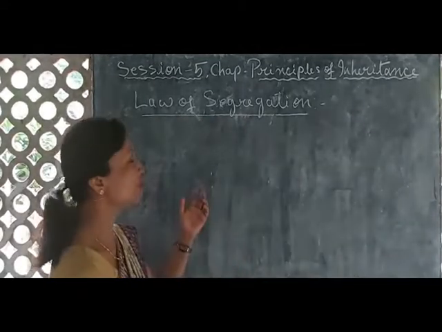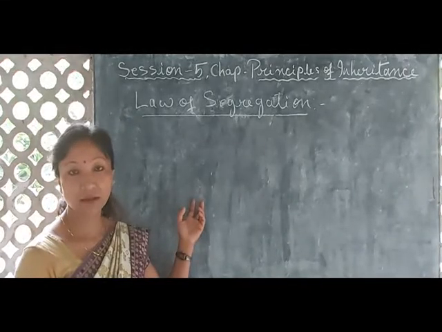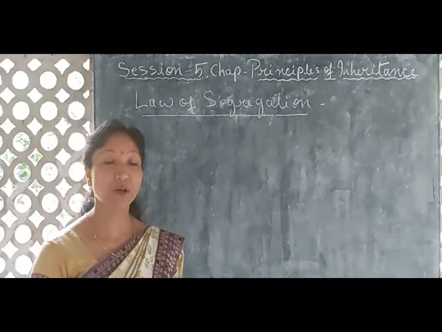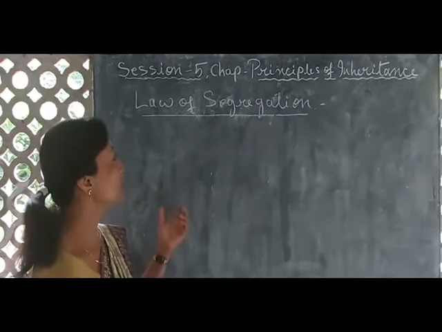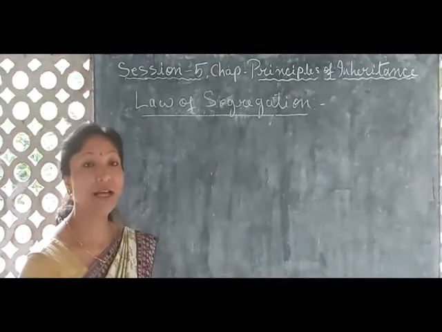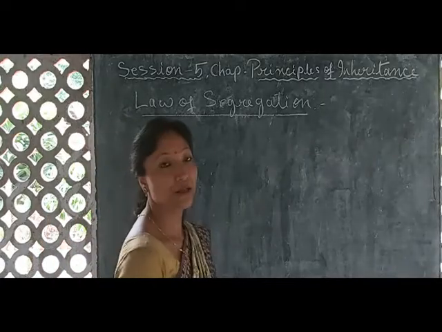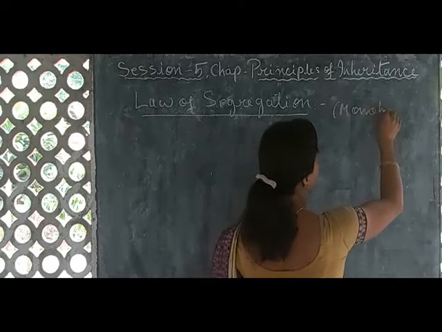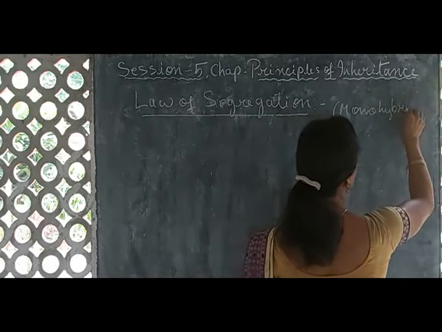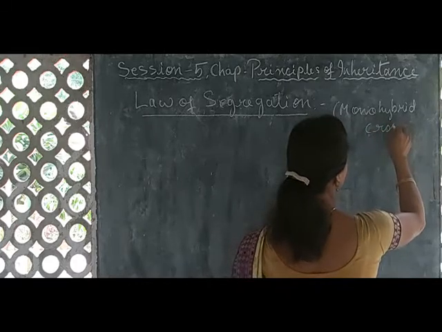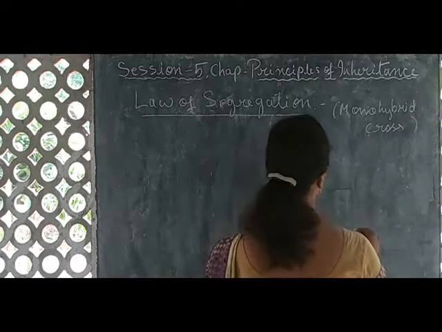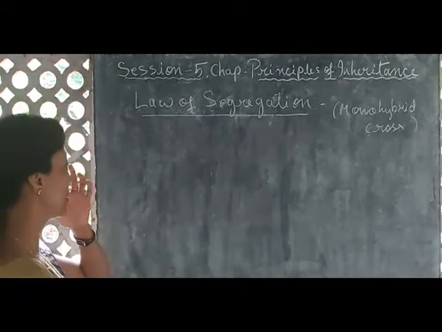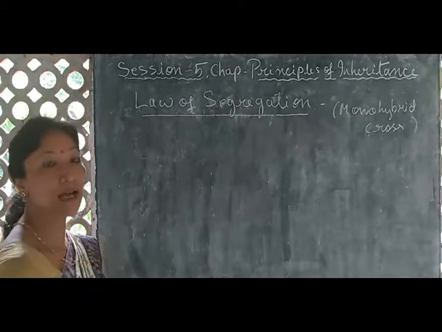Okay, so this law of segregation we can explain again by taking the example of a monohybrid cross, because Mendel did the monohybrid cross in order to deduce this law of segregation. So now let us take one example, Mendel's monohybrid cross, with the help of which we can explain this law of segregation. Today I will take the example of height of pea plant.